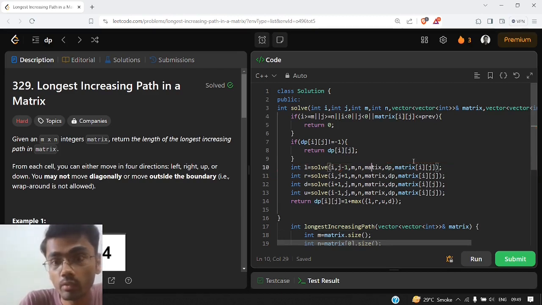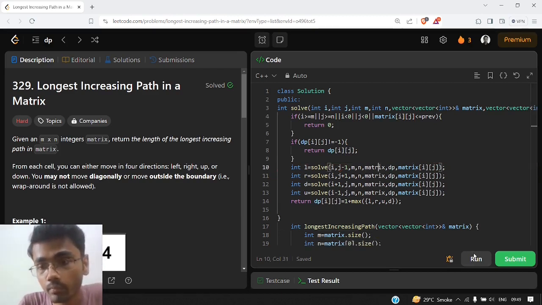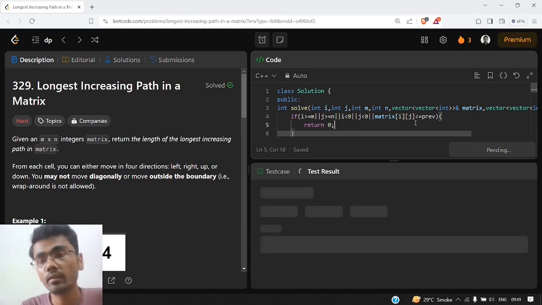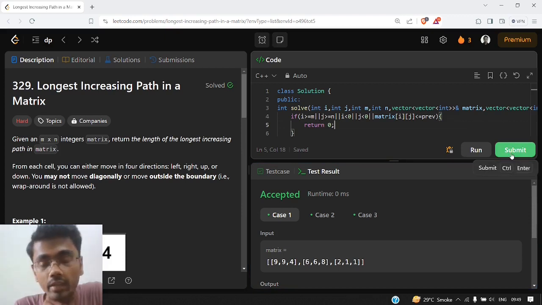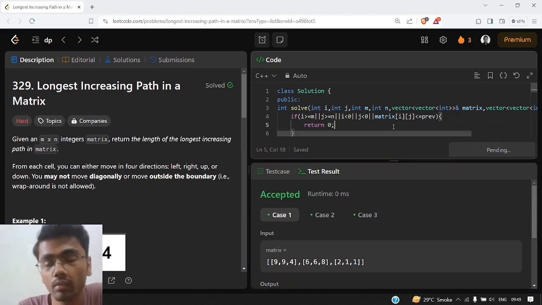So I have written this spelling wrong. Let us try again. So yeah, it works fine on the sample test case. Let us try to submit this.